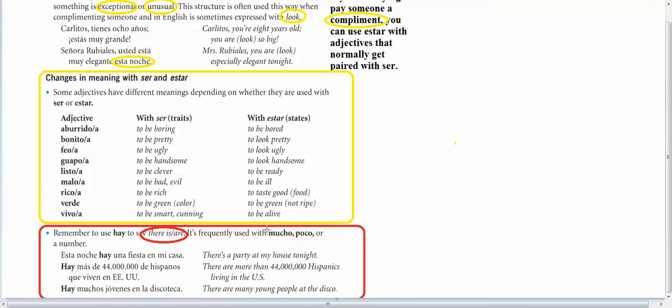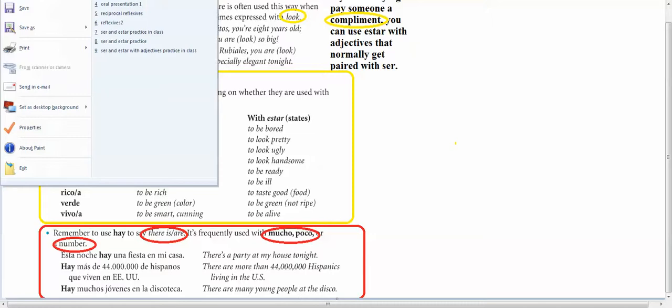So often they're telling you too that if you see mucho or poco in your sentence, you're going to pick hay, or if you see a number like this 44 million, then you're going to pick hay, because you frequently say there are or there is. Okay. So let's see what else there is.